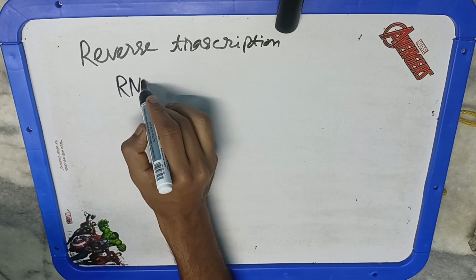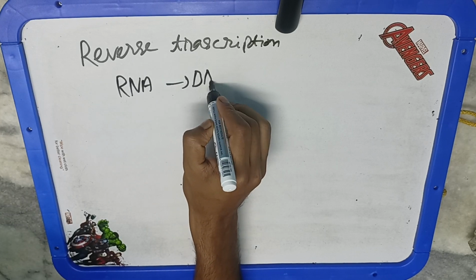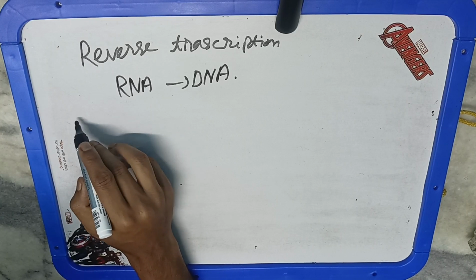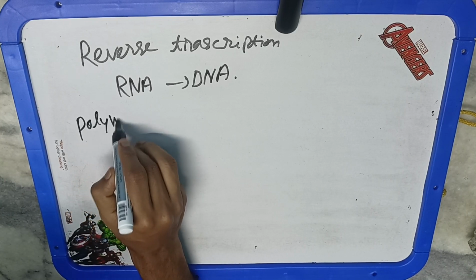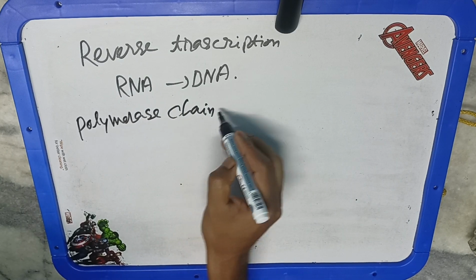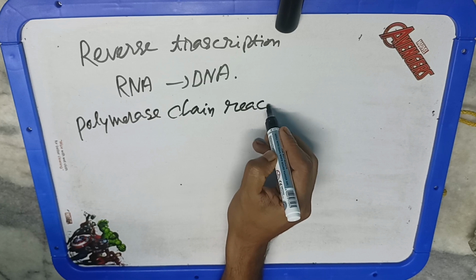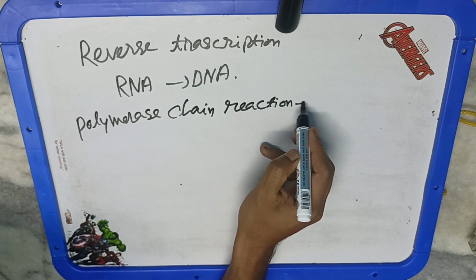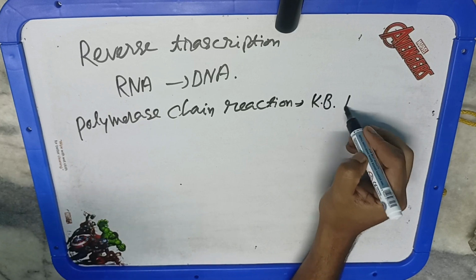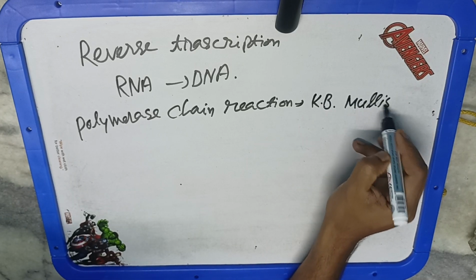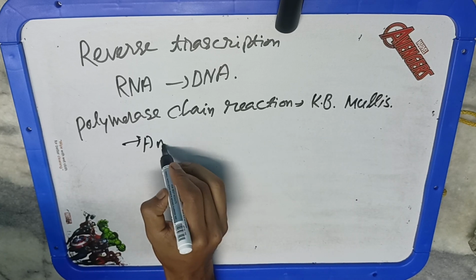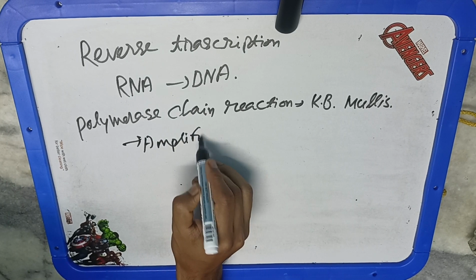In 1986, Kary Mullis developed the polymerase chain reaction technique, although this year differs in different books. The year is not very important, but you must have knowledge of the scientist and what they did. Polymerase chain reaction is a landmark achievement in molecular biology. It is a technique used to make numerous copies of a specific segment of DNA quickly and accurately, meaning PCR is responsible for the amplification of DNA. Amplification of DNA can be done outside the cell with the help of PCR.